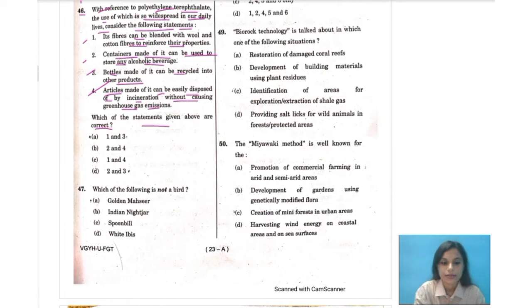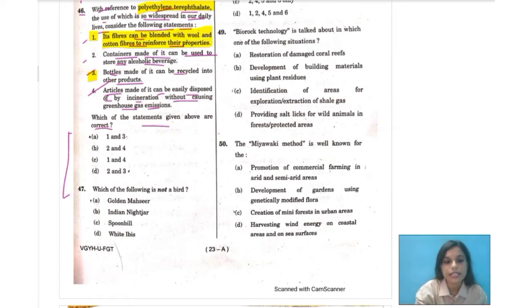Okay, so let us first check which ones are correct, then we are going to choose the option shown over here. Your correct answer would be number 1 and number 3. It's written that this polyethylene terephthalate, its fibers can be blended with wool and cotton fibers to reinforce their properties.